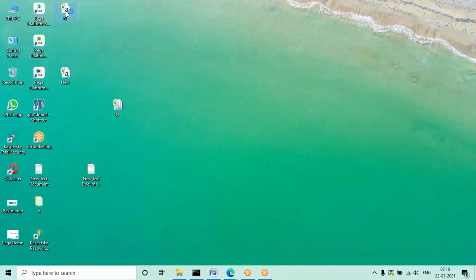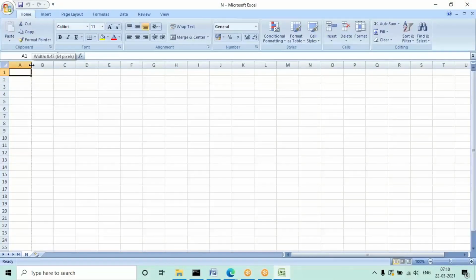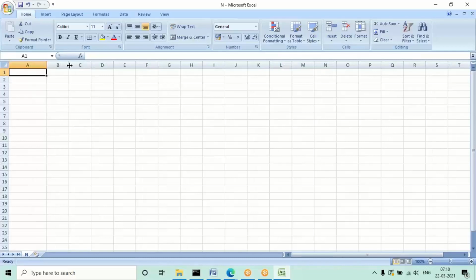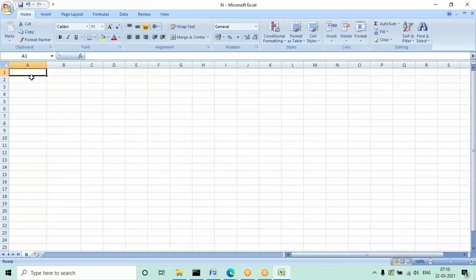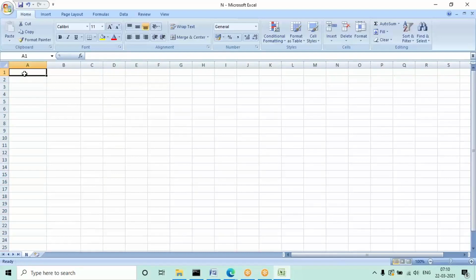Now in this file I'm going to add some records. When you are giving the records, there is no need to mention the column names. Column names are not mandatory. So directly assign some records without giving any column name. In the first column I'm giving records like the customer ID. In the second column I want to give records like first name and last name. So add some four or five records. No need to define any column names separately. Just add some records.